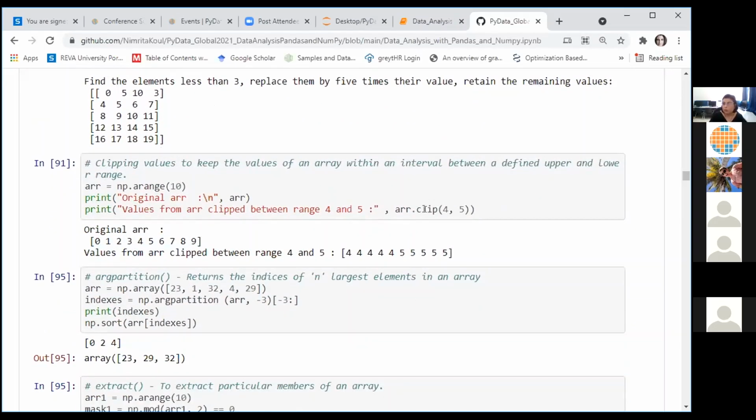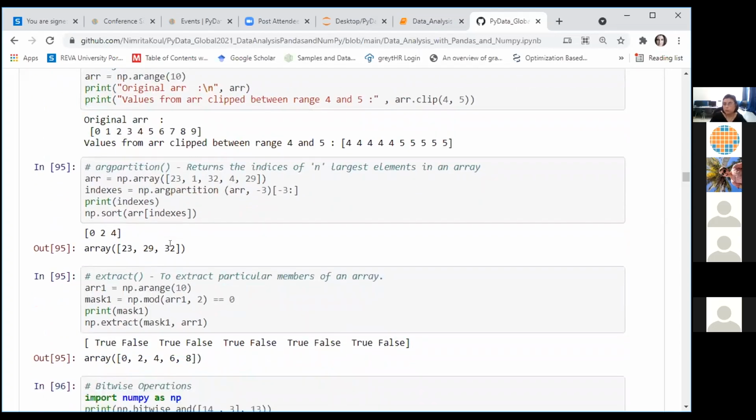There's also a clip function which helps us to find out the values within an array within this range. So in my array, which is generated using a range function, I'll have values from 0 to 9. I want to clip the values between 4 and 5. So all values in your array which are less than 4 will be changed to 4. All the values which are greater than 5 will be changed to 5, right? So 4 and 5 will be retained. This is my array which has been clipped to lie between the range 4 and 5.